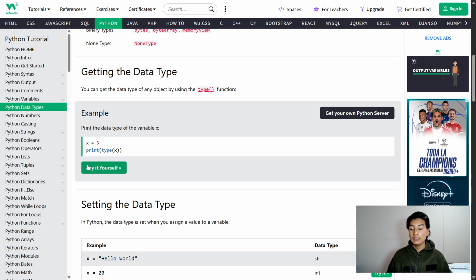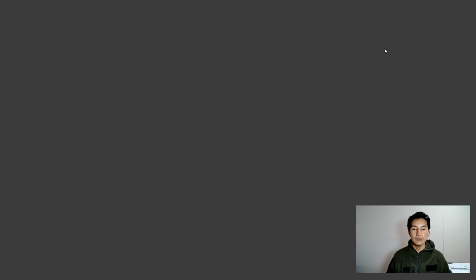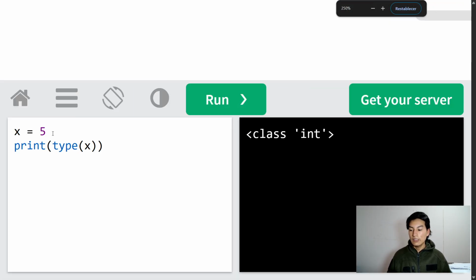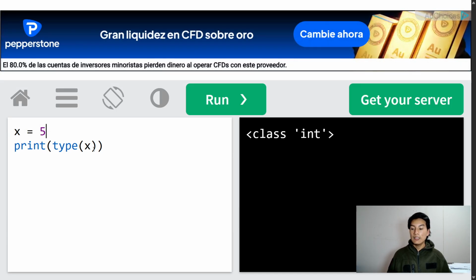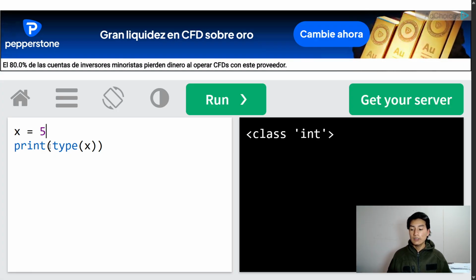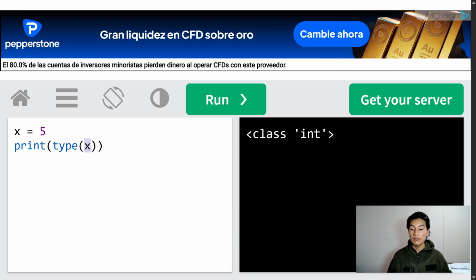For example, here I have a variable x equal to 5, and I want to know what kind of data type it is. I can use print with the function type and the variable name x.